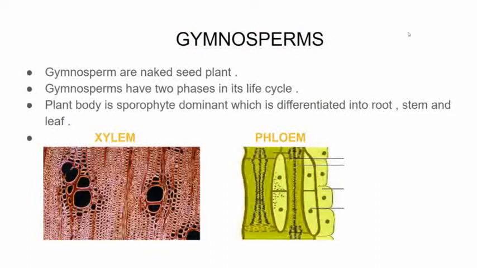Next, we will see about gymnosperms. Gymnosperms are naked seed plants. That is, the ovule is not enclosed by ovary. Gymnosperms have two phases in their life cycle. One is sporophytic and another one is gametophytic. Plant body is sporophyte dominant, which is differentiated into root, stem and leaf. They have well developed vascular tissues like xylem and phloem.